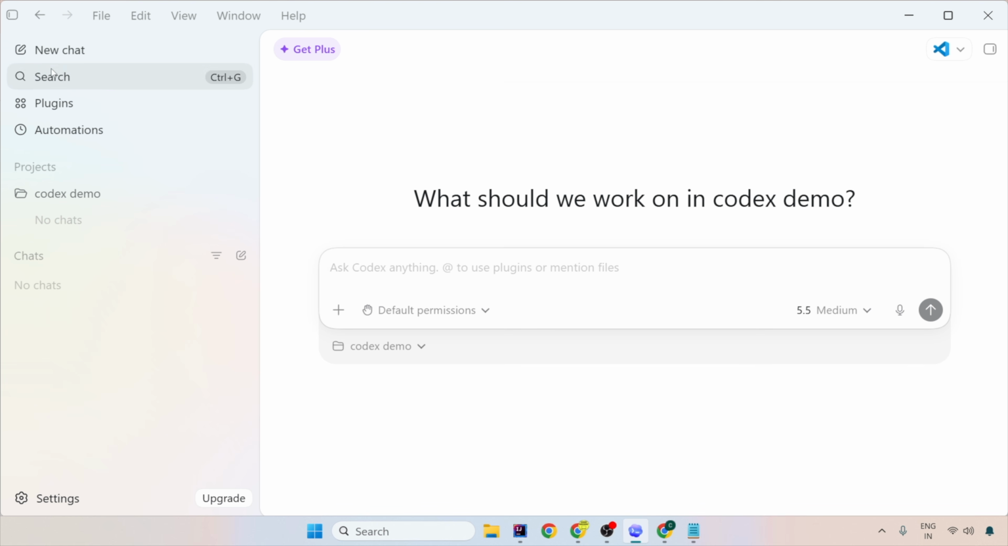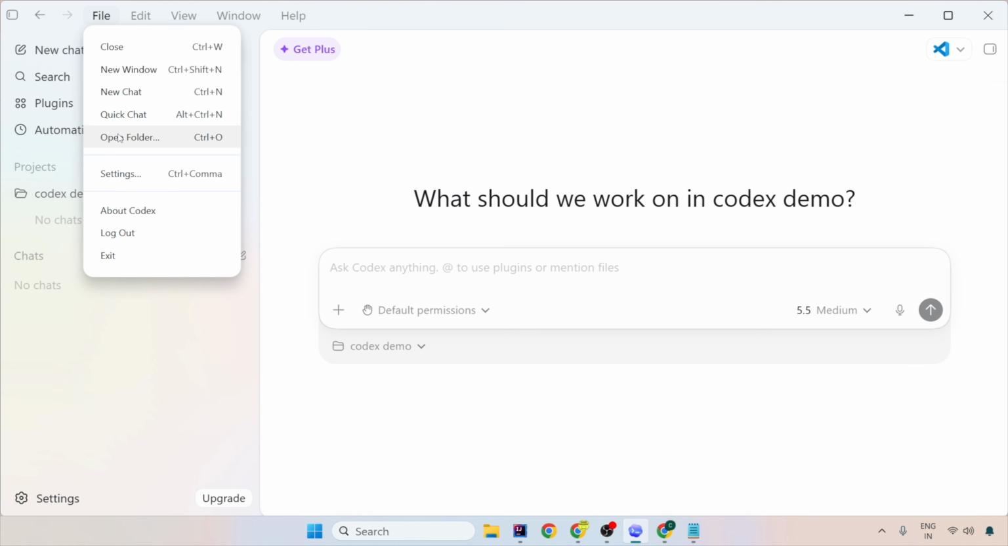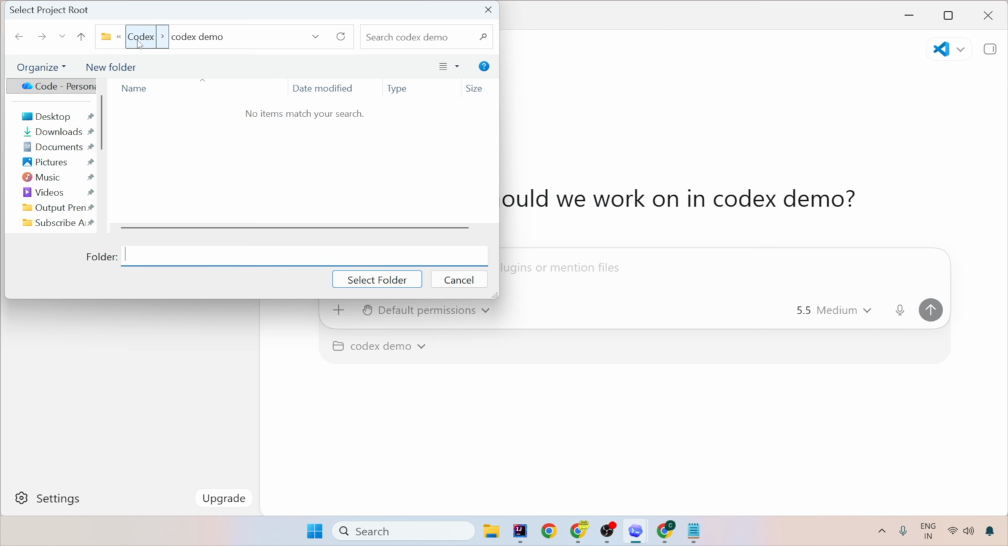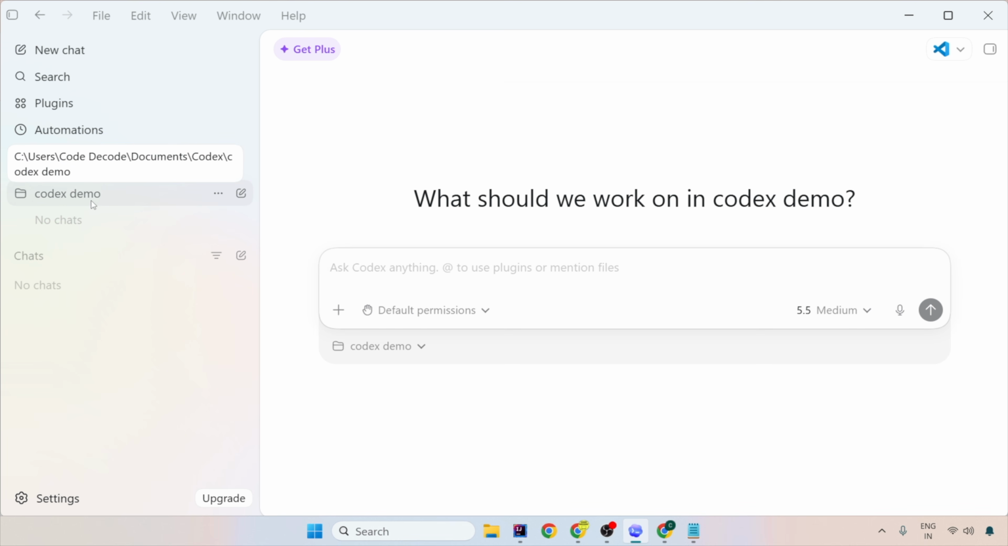Now what I'll do is go to File, Open Folder, and in my documents I have a Codex demo. I selected this folder, so my Codex demo is my working directory now. It is C users, code decode, documents, Codex, code decode demo. Now with this, I have a proper project location set up.